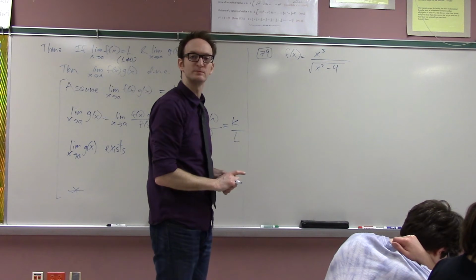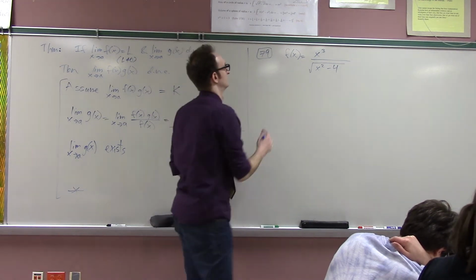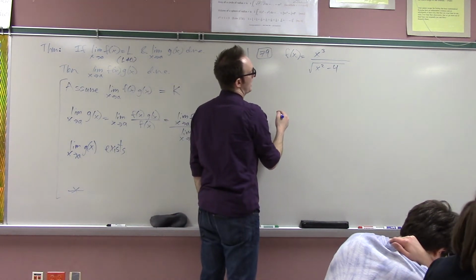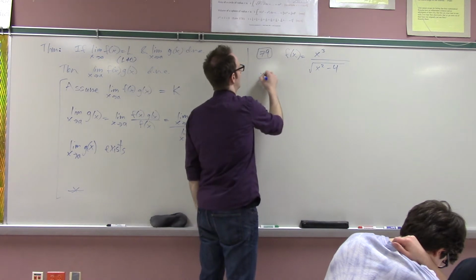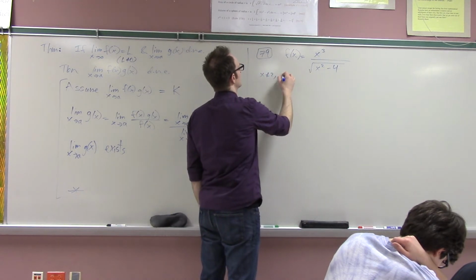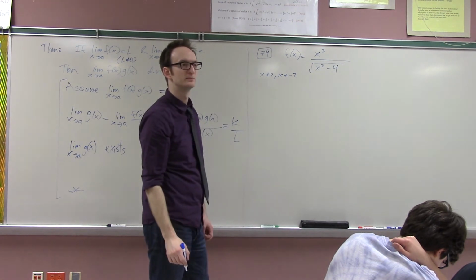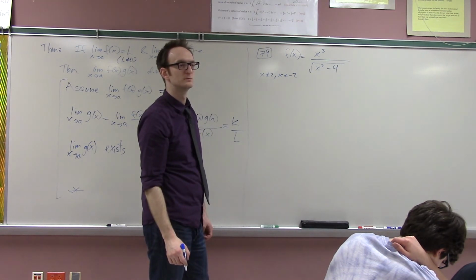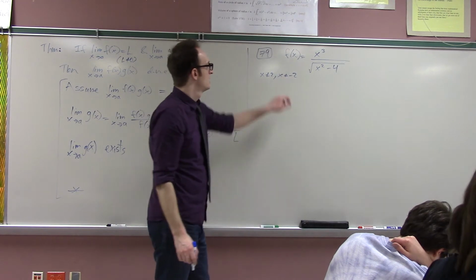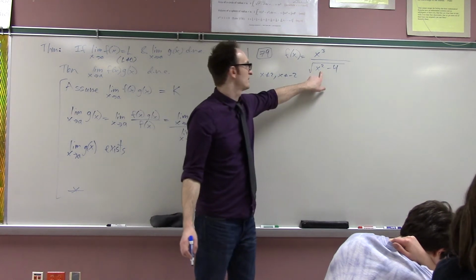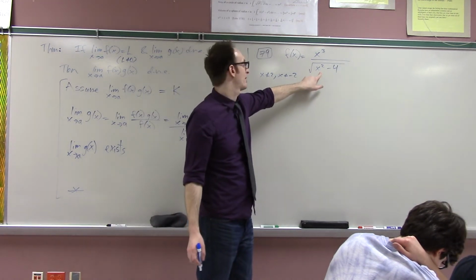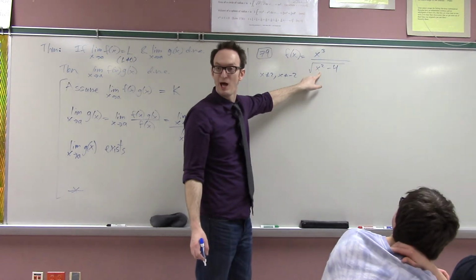Facts about this function. Calvin, give me a fact. Cannot exist at 2 or negative 2. Yeah, x cannot be 2 and x cannot be negative 2. More. X has to be greater than 2 or less than negative 2. Yeah, Calvin, not just that it can't be 2 or negative 2, but I can't plug in 1.5 either, right? Or 1 or a half or anything like that.